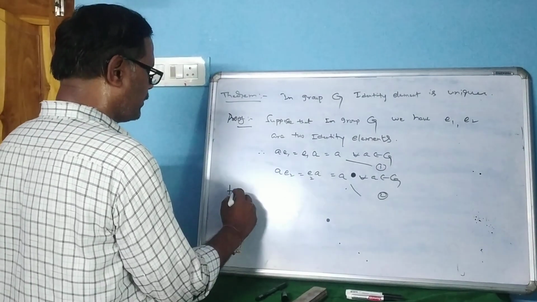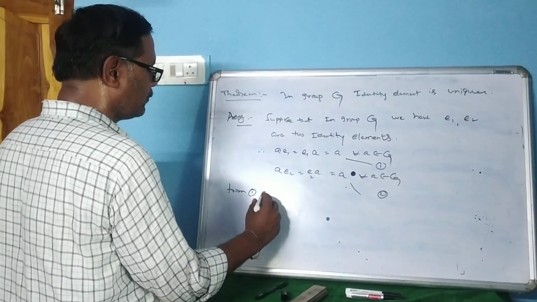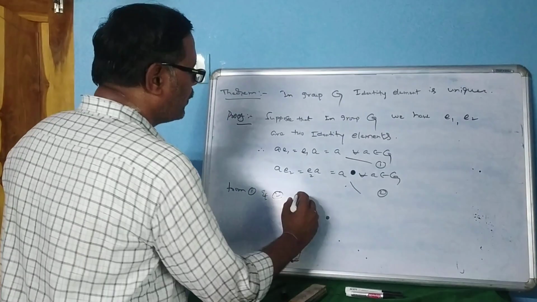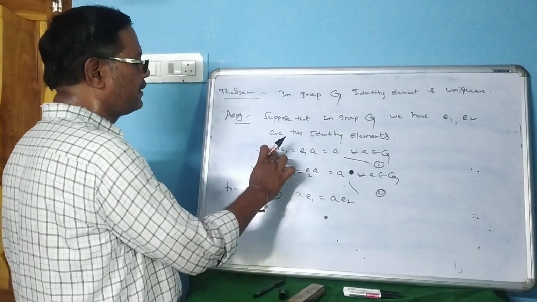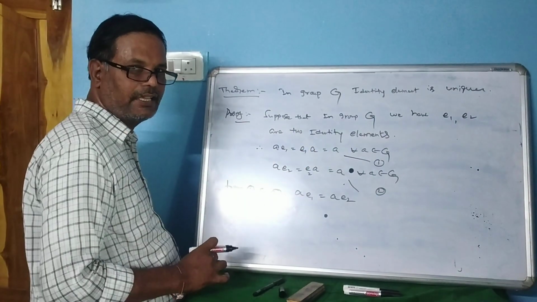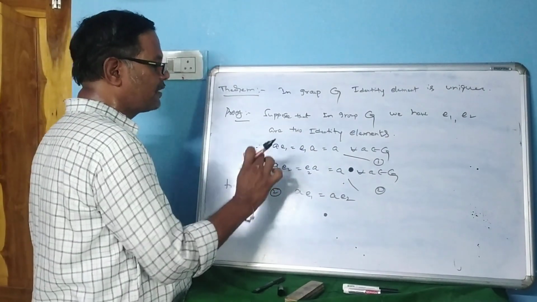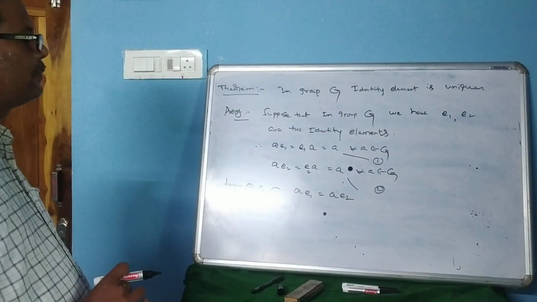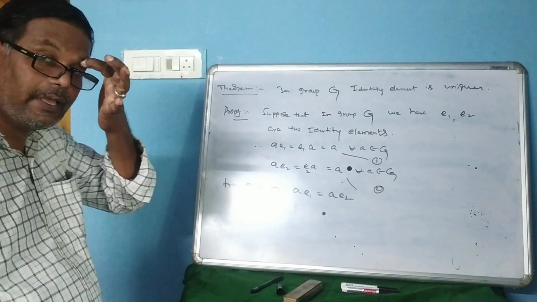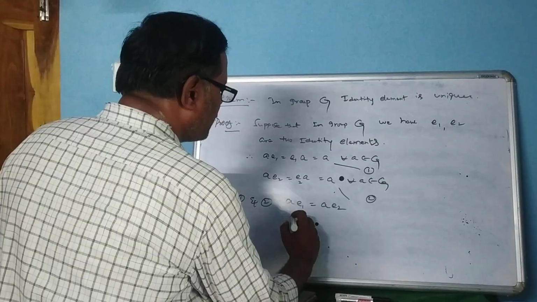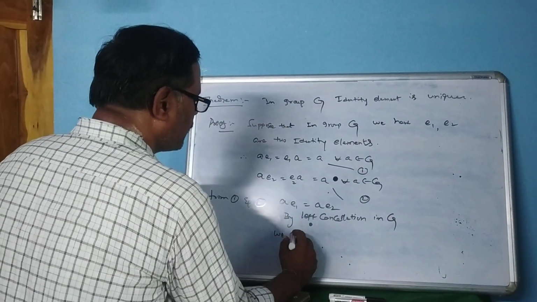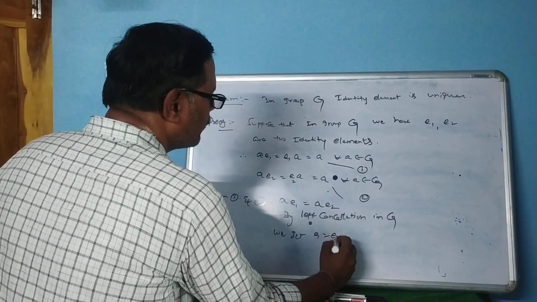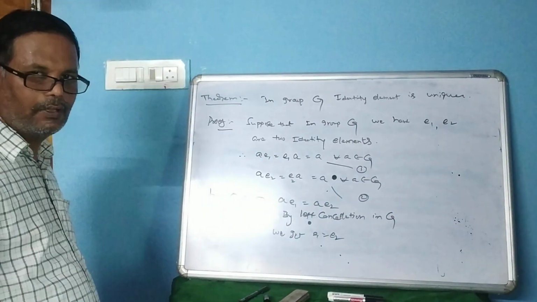From 1 and 2, ae1 = ae2. By left cancellation law, we get e1 = e2.